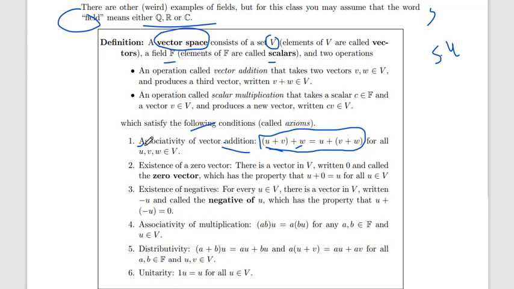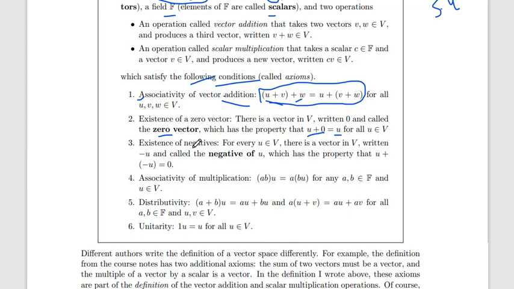Next, the existence of a zero vector: if we add the zero vector to a vector, we get the same vector. Then the third condition is the existence of a negative: if we add a vector and its negative, we get the zero vector.